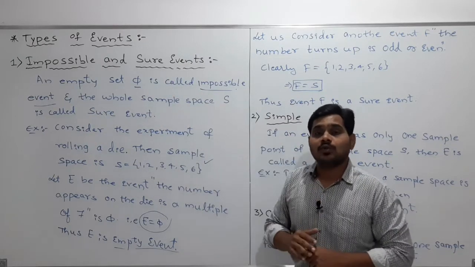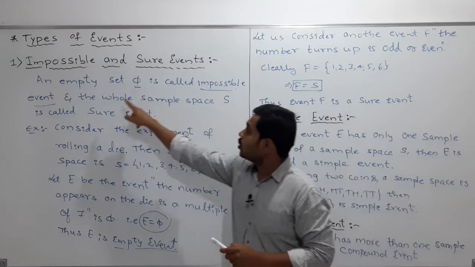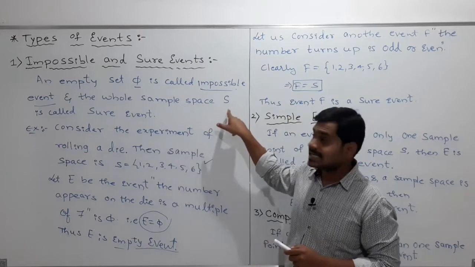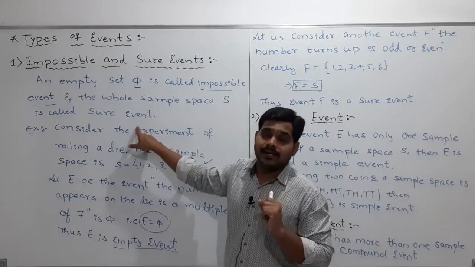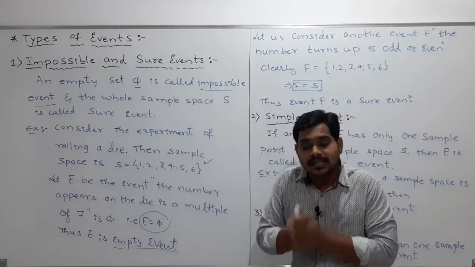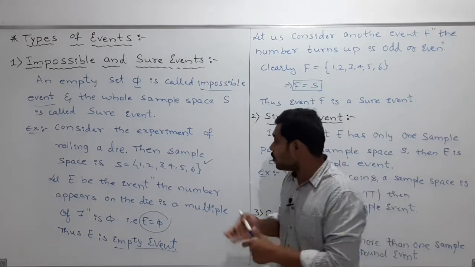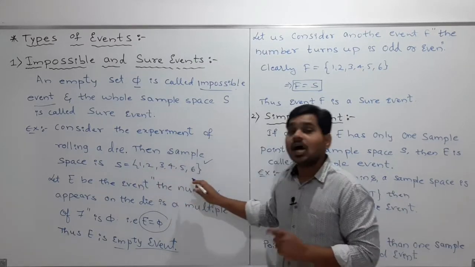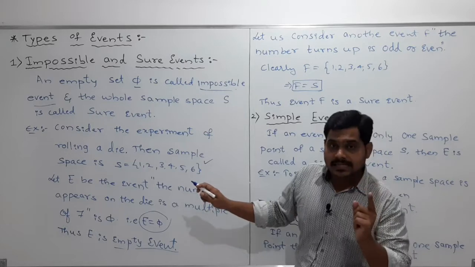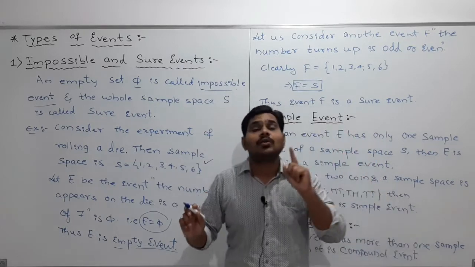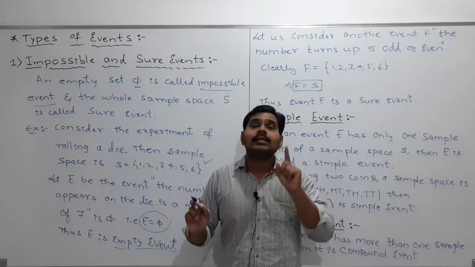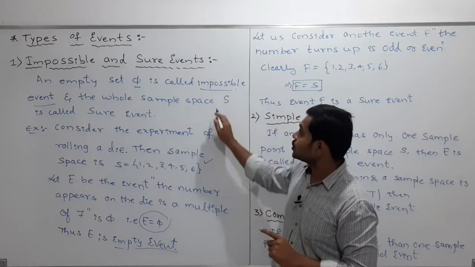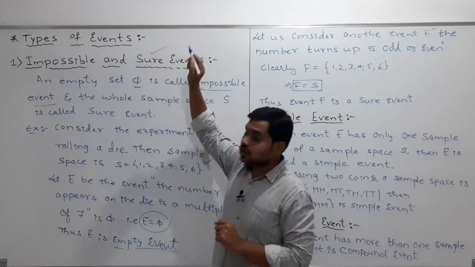A sure event is the whole sample space. Whatever elements you have in the sample space must all be in the event E, and then we call it a sure event.